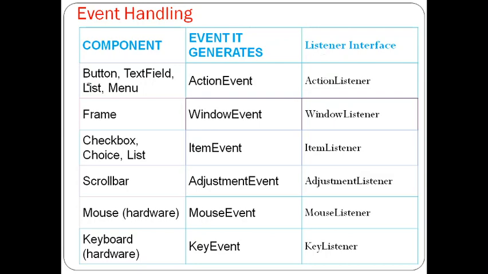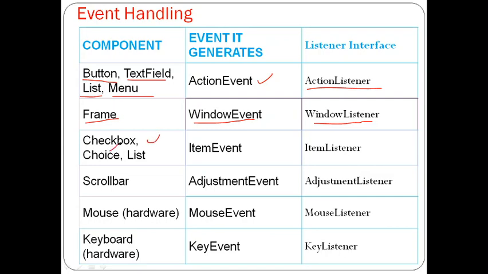For example, if you are using a button, text field, list, or menu, we have to use the action listener interface, and the event it generates is the action event. So button, text field, list, and menu generate the action event, and all these components need to register with a listener called the action listener. For the frame, it generates a window event, and the listener is the window listener.